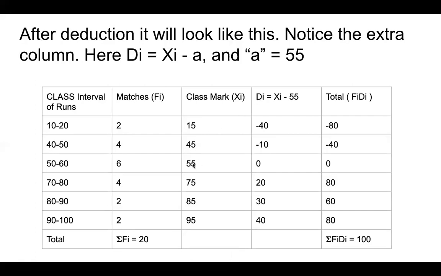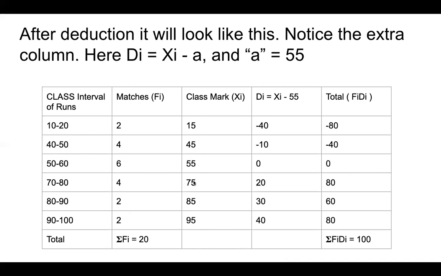Deviation meaning, if 55 is the assumed mean, so we assume that 55 is the actual average of runs, how far is 15 from 55? It is 40 runs far. How far is 45 from 55? It is 10 runs far. How far is 75 from 55? It is 20 runs far.